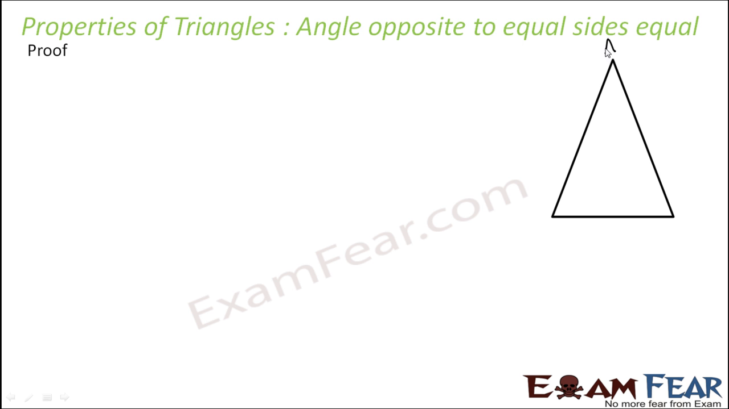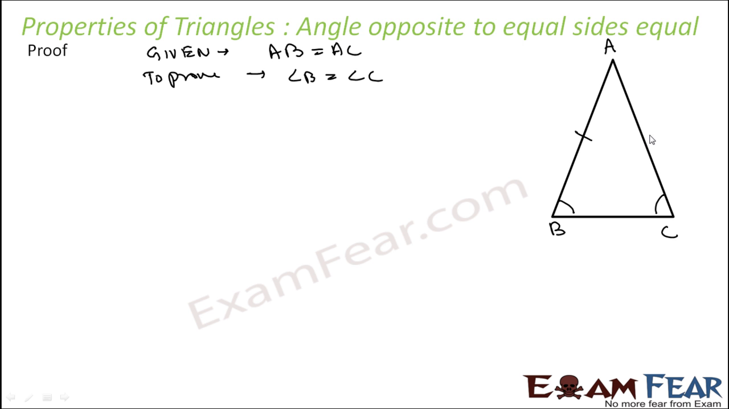Let's name this triangle ABC. So what is given to us? The sides are equal, that is AB is equal to AC. To prove is what? Angle B is equal to angle C. That is, this angle is equal to this angle. That is what we have to prove, and this is given.